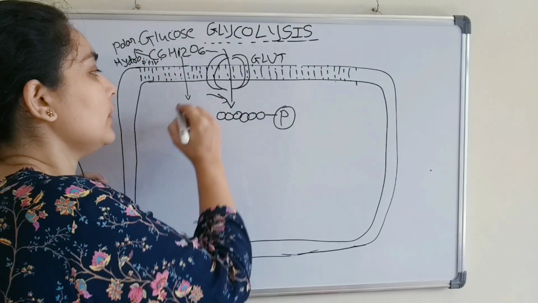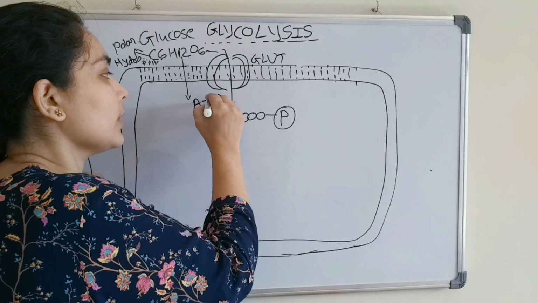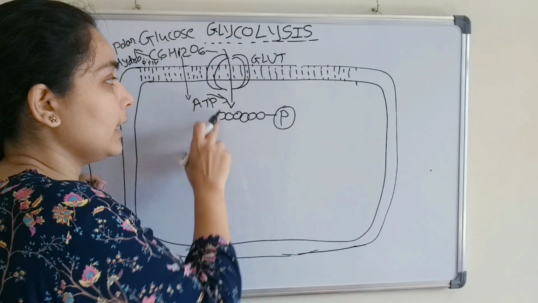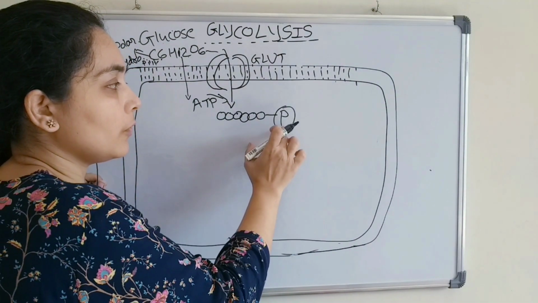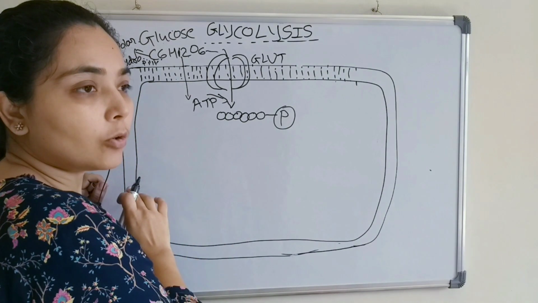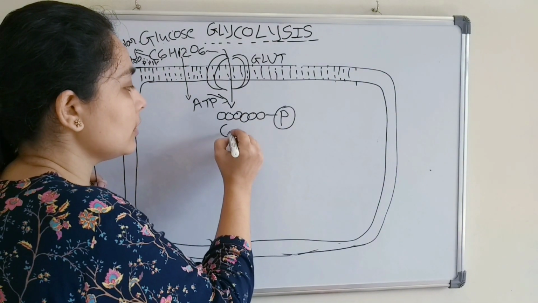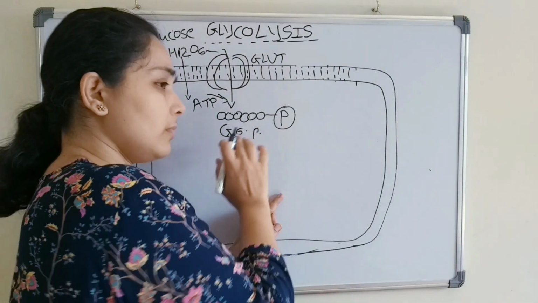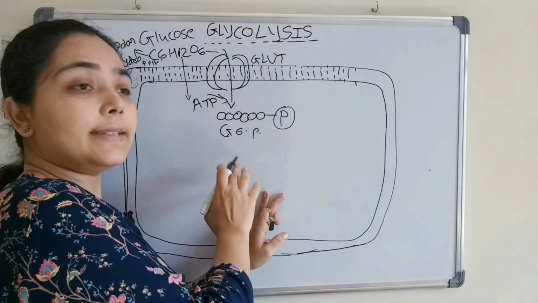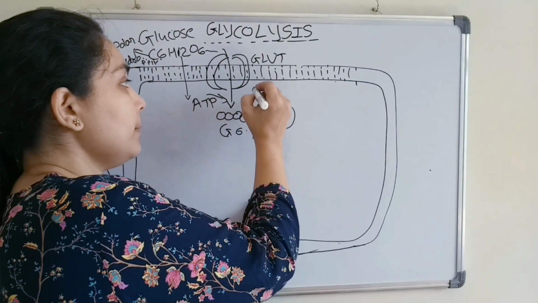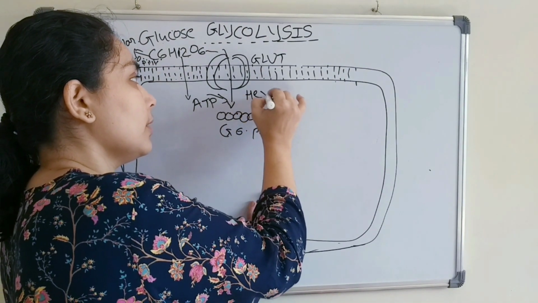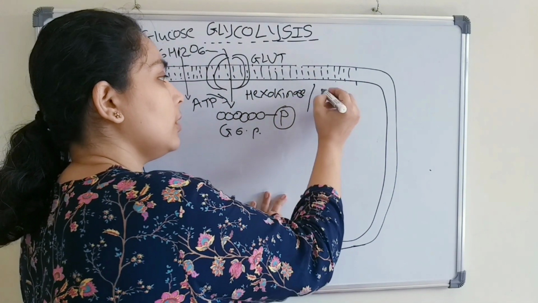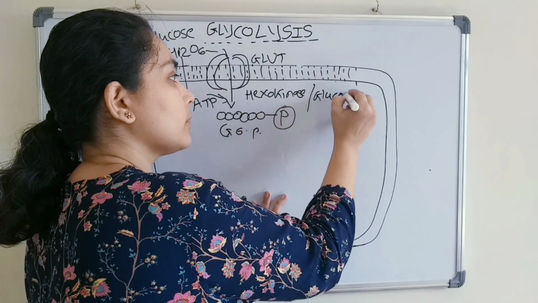This phosphate will come from ATP. That means one molecule of ATP will be utilized here. ATP will convert into ADP, and the phosphate group will add to the glucose molecule, making glucose 6-phosphate. This step is catalyzed by the enzyme hexokinase or glucokinase.